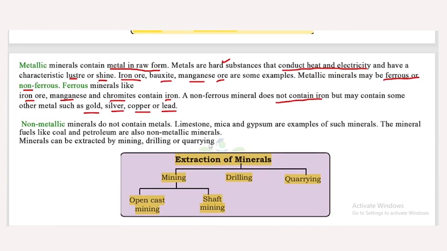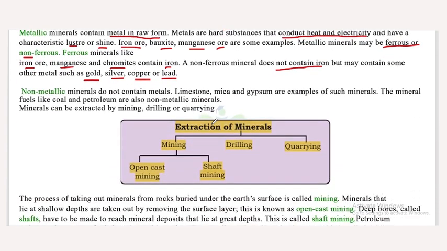Now, the second one is non-metallic minerals. Non-metallic minerals do not contain metal. As the name denotes, they do not contain metal. Limestone, mica and gypsum are examples of such minerals. That's why they are known as non-metallic minerals. The mineral fuels like coal and petroleum are also non-metallic minerals.